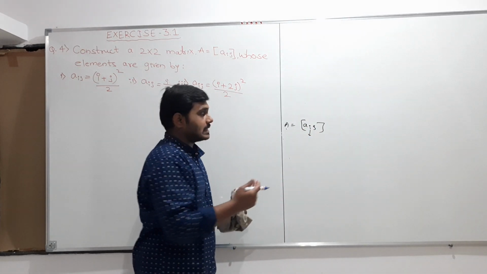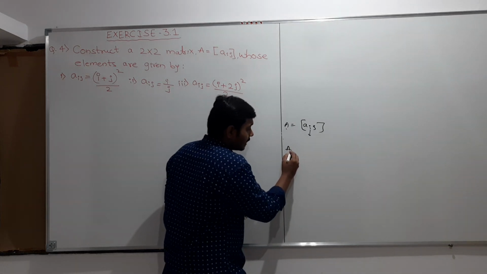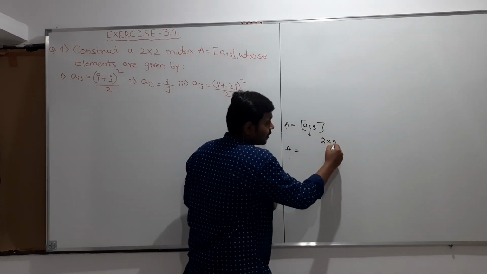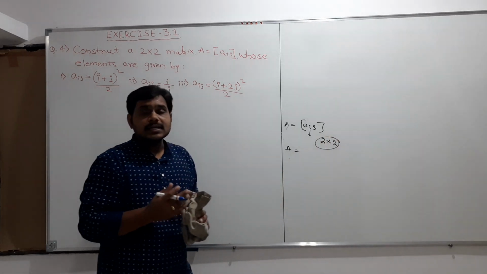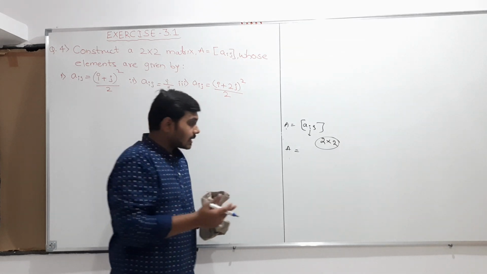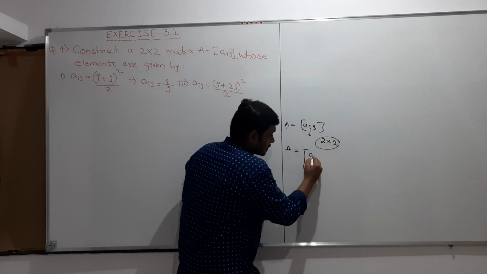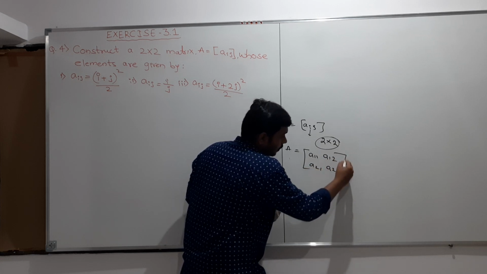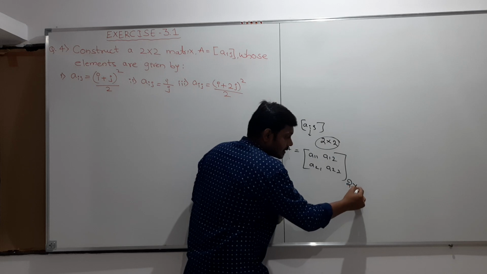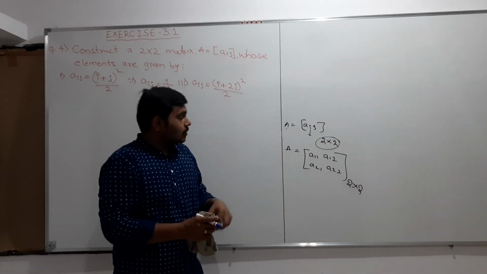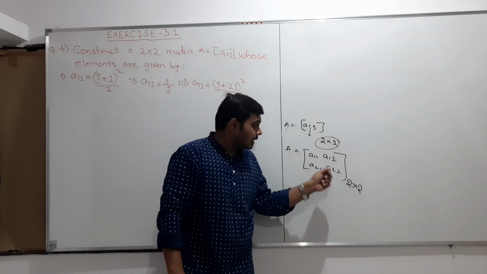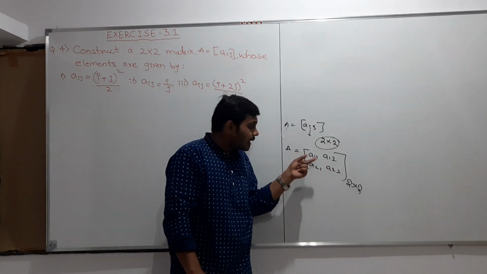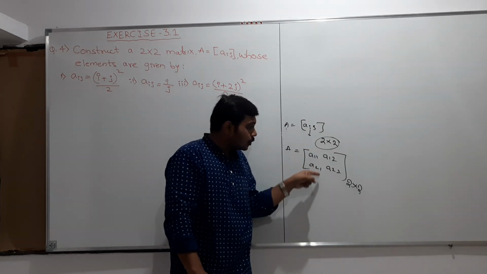And also, if I want to write the matrix A of order 2 cross 2, the general elements are like this: A11, A12, A21, A22. I write like this if the matrix is of the order 2 cross 2, because 2 cross 2 means there are 2 rows and 2 columns in this matrix.